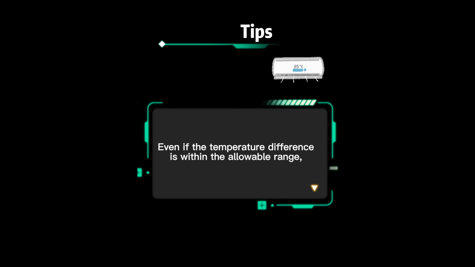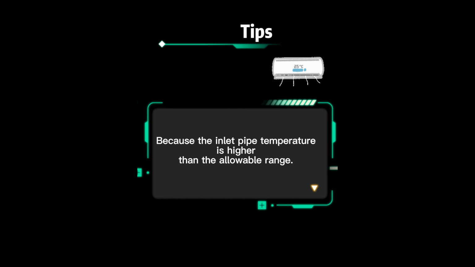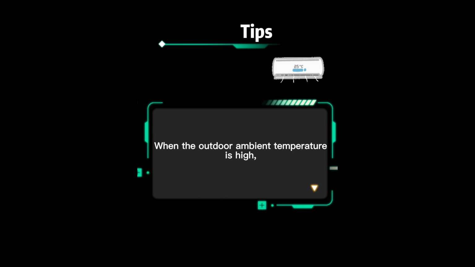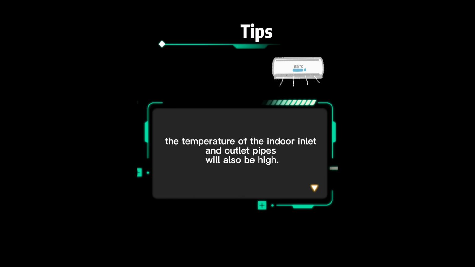Even if the temperature difference is within the allowable range, if the cooling effect is not good, there is a problem, because the inlet pipe temperature is higher than the allowable range. Therefore, the temperature of the inlet and outlet pipes is also related to the outdoor ambient temperature. When the outdoor ambient temperature is high, the temperature of the indoor inlet and outlet pipes will also be high.